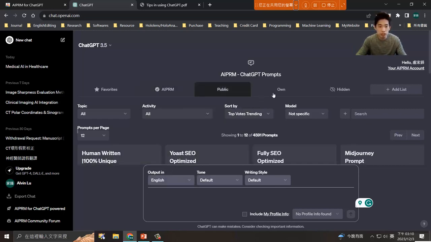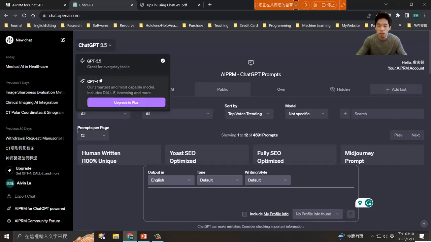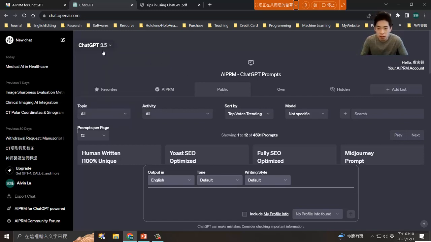So again, let's take a look at the ChatGPT environment. You can see now I'm using ChatGPT 3.5. And again, if you want to use the newest version, ChatGPT 4, you may need to pay for it, so you need to upgrade to the Plus version. But I have to say, right now ChatGPT 3.5 is good enough for me. And if you don't think you need the most up-to-date version, you can use 3.5, just like what I'm doing now.